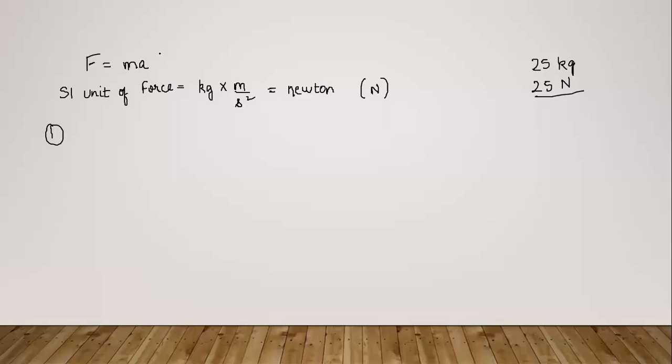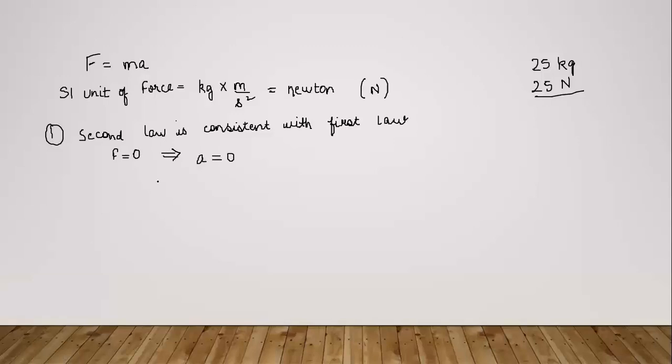So mass cannot be 0. So if force is 0, it will imply that the acceleration of the body is 0. And this was the concept that we discussed during the first law. So F equal to 0 implies a equal to 0, because mass cannot be 0.